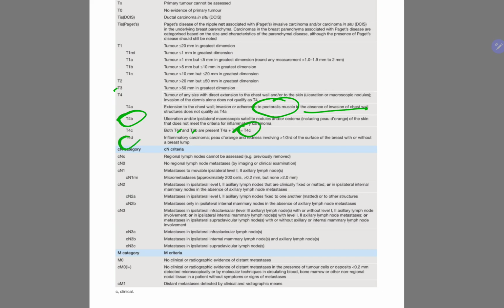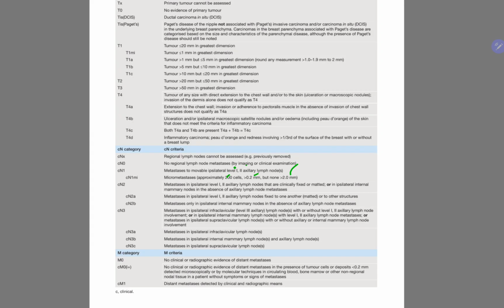T4d is inflammatory carcinoma, which is a peau d'orange appearance and redness more than one third of the surface of the breast, with or without a breast lump. So N1 is metastasis to mobile ipsilateral level 1 and level 2 axillary lymph node. N1mi is micrometastasis, approximately 200 cells, more than 0.2 mm but not more than 2 mm.